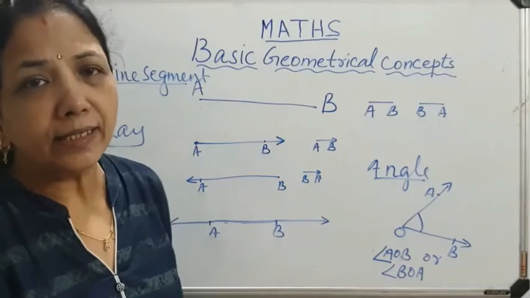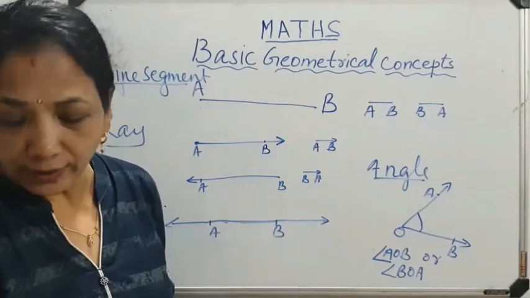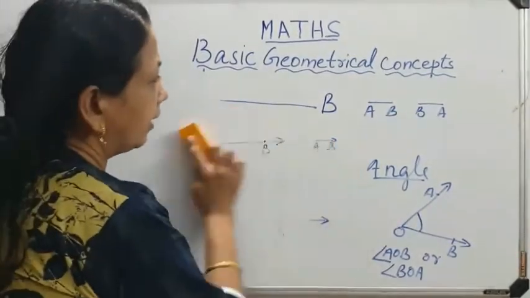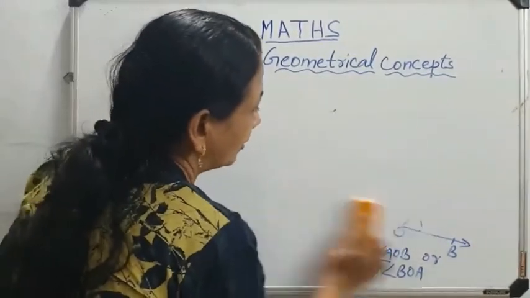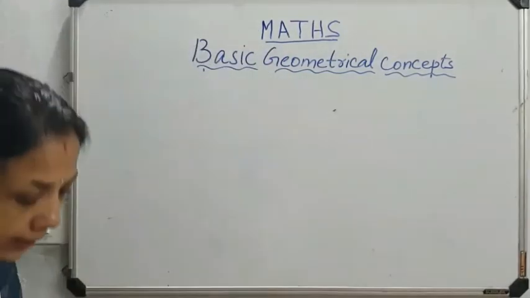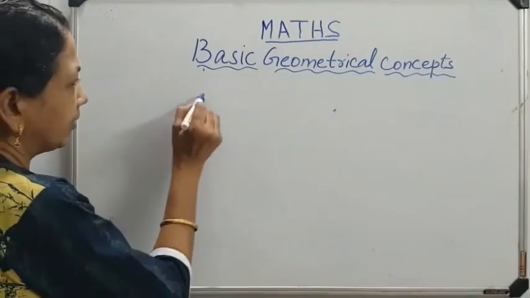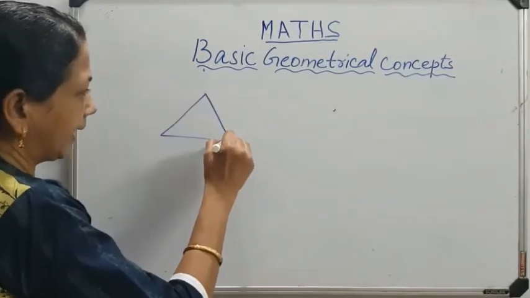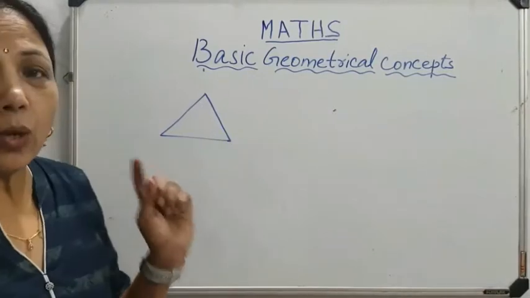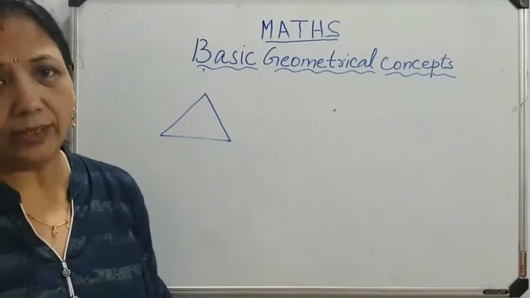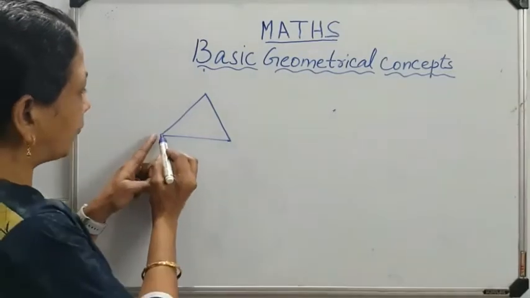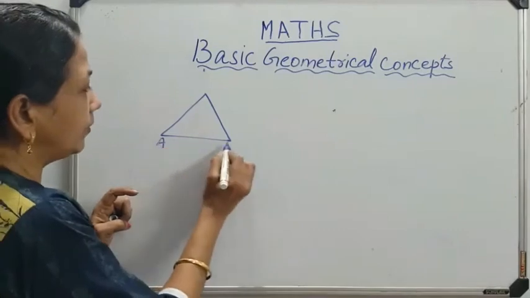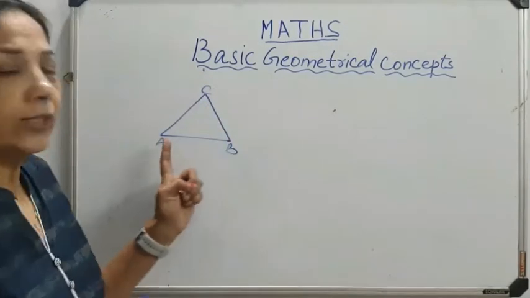Next one we can talk about is polygons. Polygons means figures formed using line segments. See, one line segment, two line segments, three line segments, and it is a closed figure. It is not an open figure. It starts from here and ends here. So it forms a triangle. It is called a triangle.